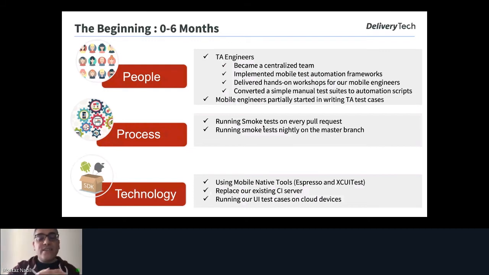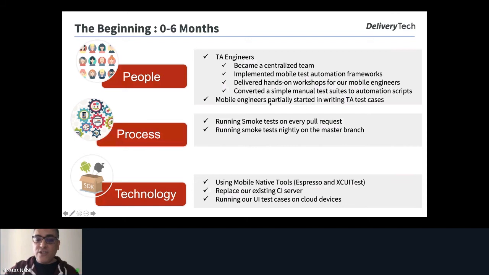So we build the application, then run the unit tests, then build our test application and run the UI test. And if we have any problem in this, or if the build is not green, we need to figure out what the problem is.